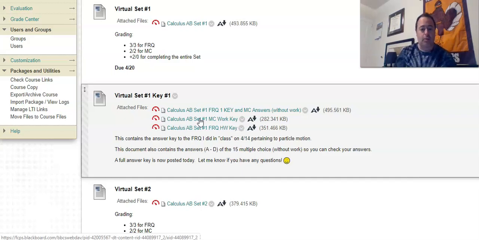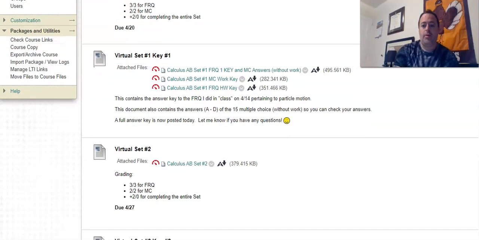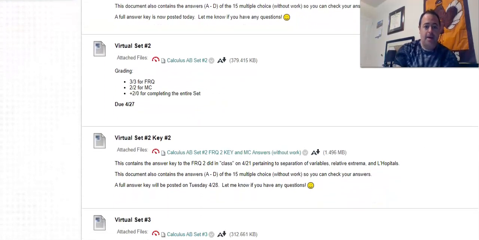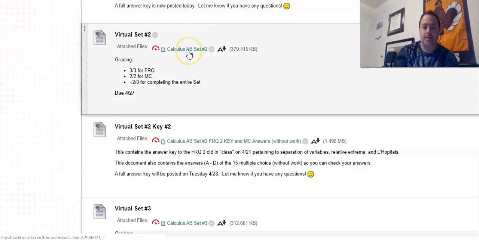So if you're not really sure on how to get a question, you can click on this link right here. And then the FRQ that you guys did, there is the work for it and then the rubric on the right side. And what we're going to do today is the problem set number 2. So we're going to do that now.